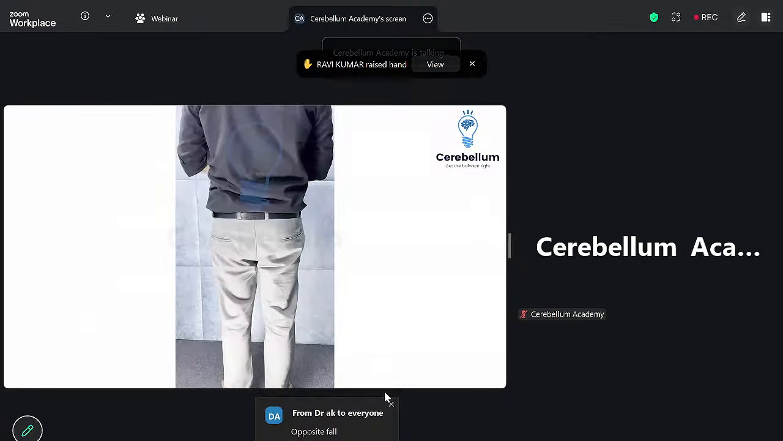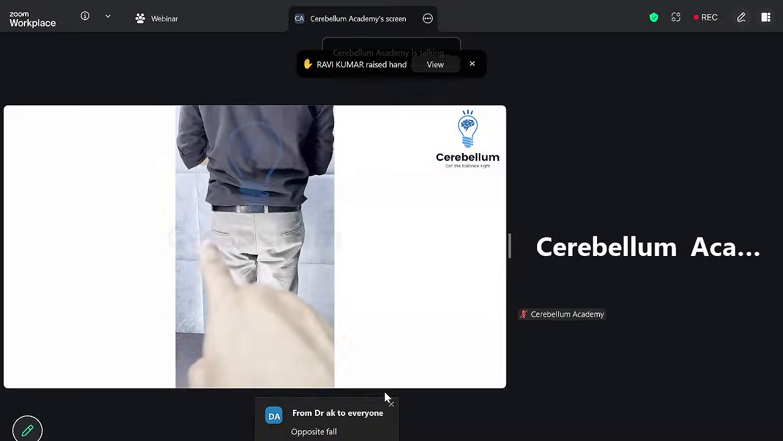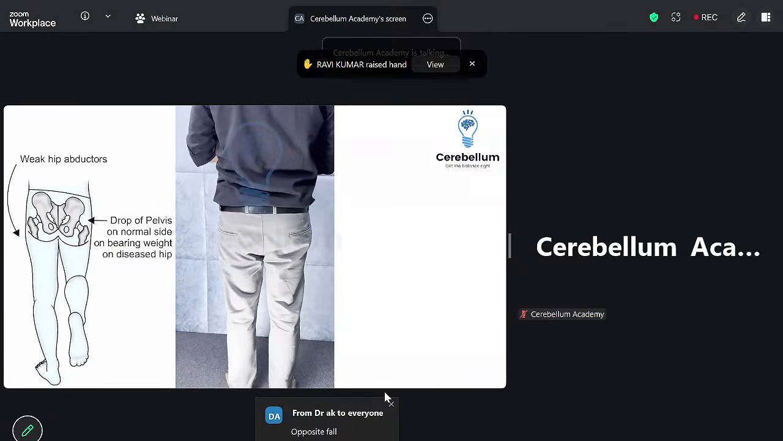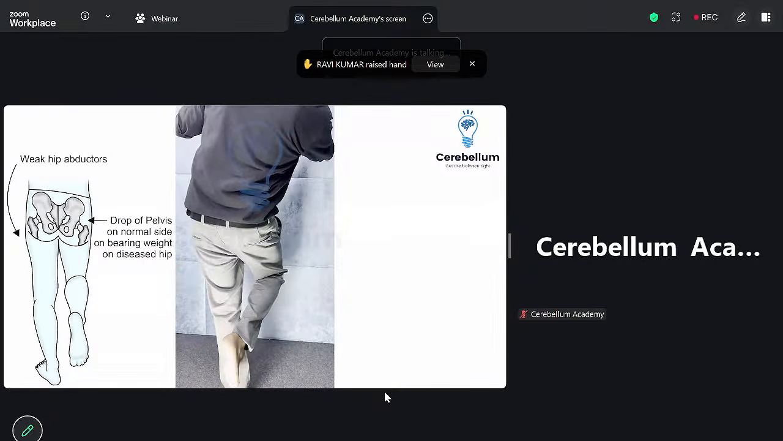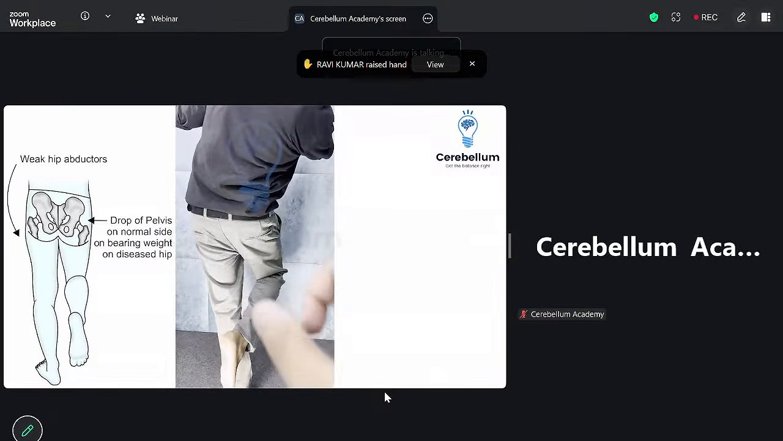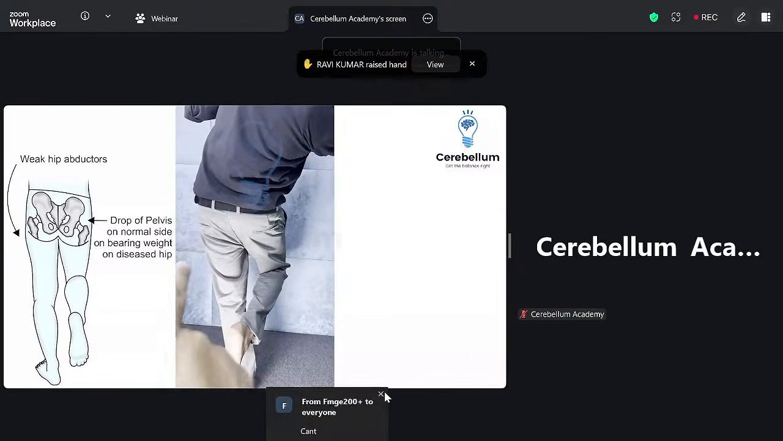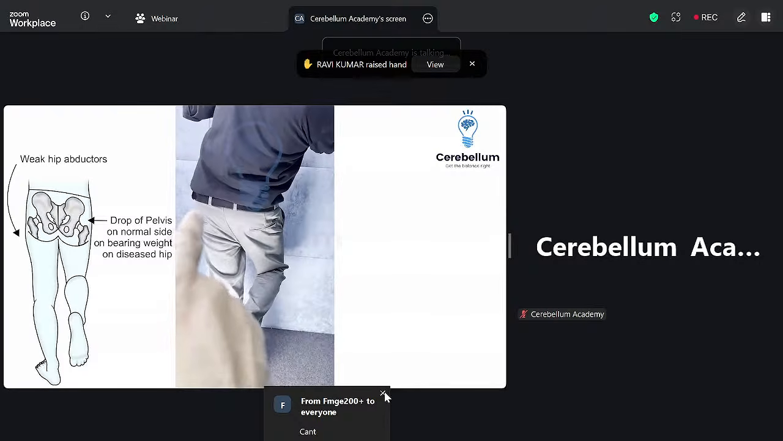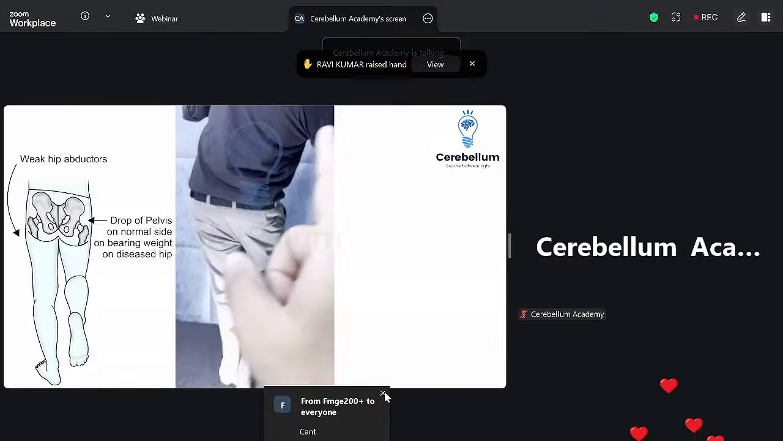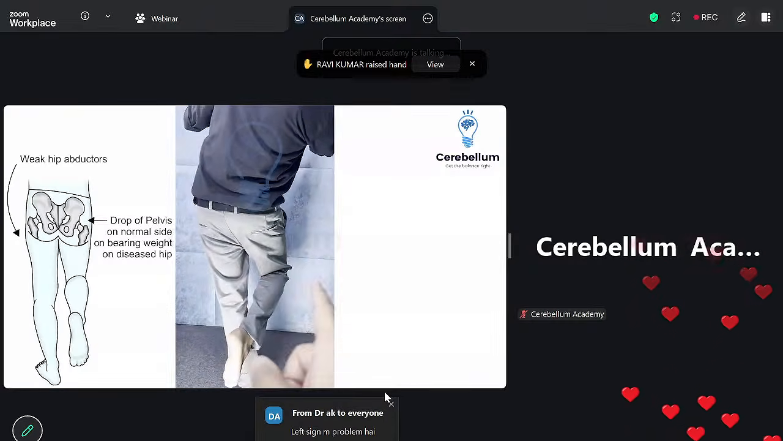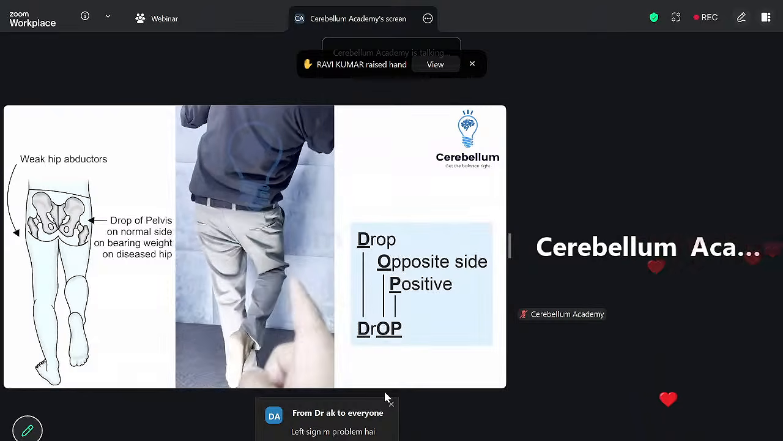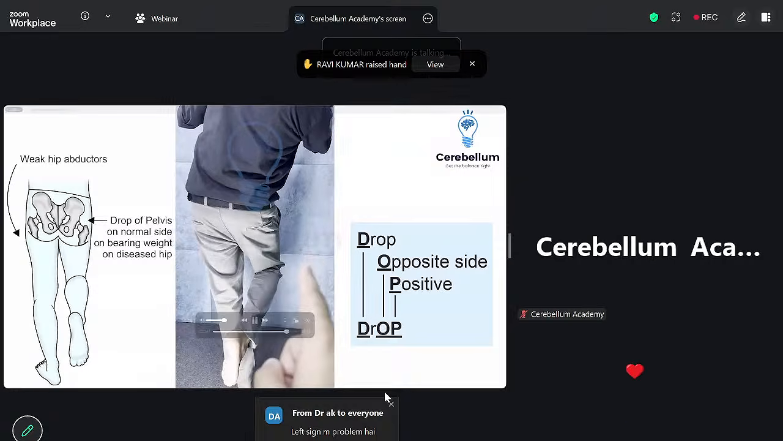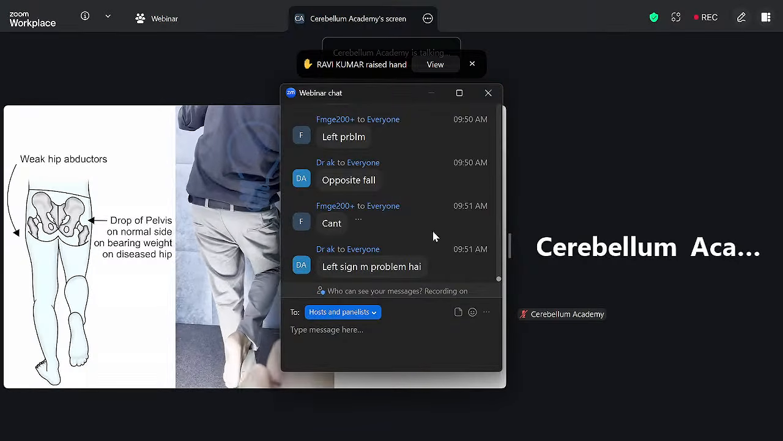Now he will bear weight on the left side. Left side is diseased. So please stand on the left side. You will see when he stands on the left side, he is not able to keep it straight. It drops on the right side. Why? Because the left side, gluteus medius, minimus, the nerve supply, the superior gluteal nerve, all the hip is affected. So the right side drops. So the mnemonic is drop on the opposite side is positive. So normal is negative. The opposite side will not drop, right? But when it's disease, the opposite side will drop. Thank you.